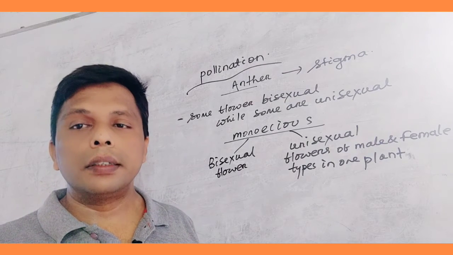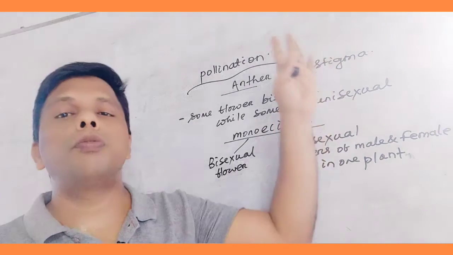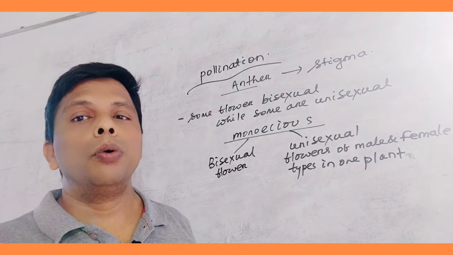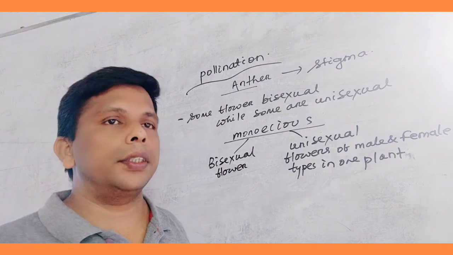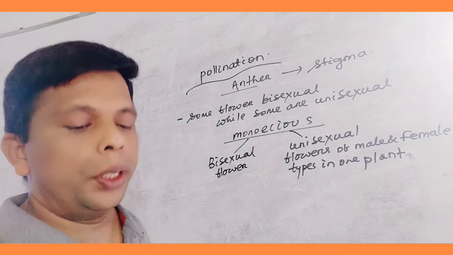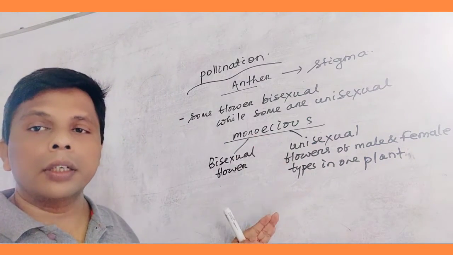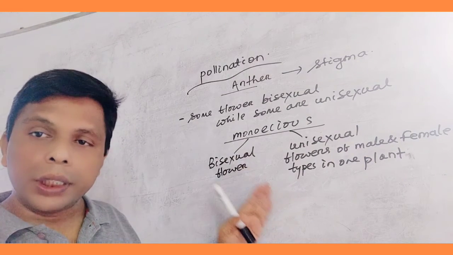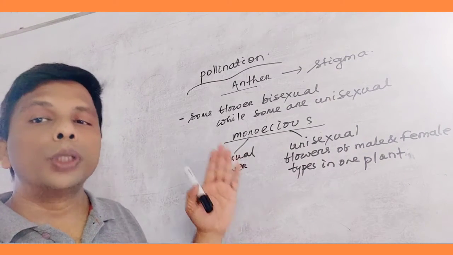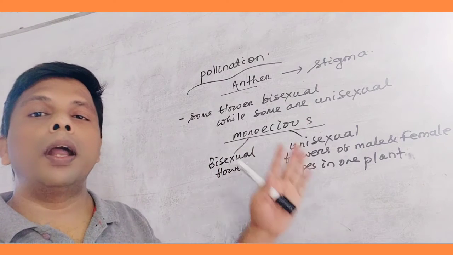First, we have to discuss the different types of pollination, irrespective of agent. So, come to the types of pollination first. We have already discussed bisexual flowers, unisexual flowers, monoecious plant, dioecious plant.